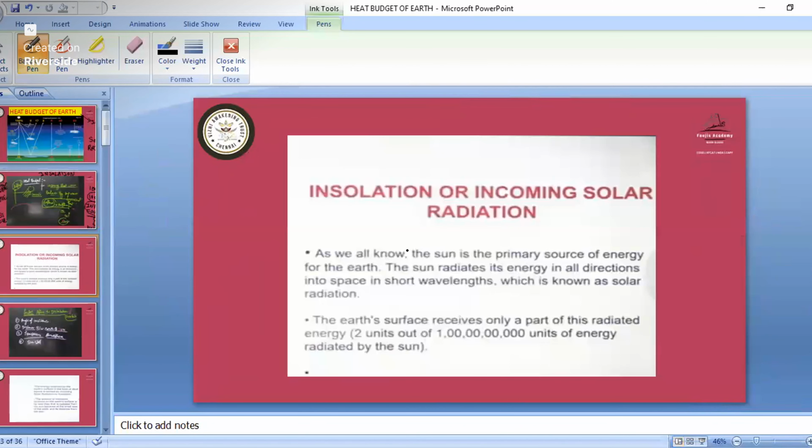So here, insolation is what? The sunlight coming, the incoming solar radiation, the sunlight coming to the earth. That is insolation.